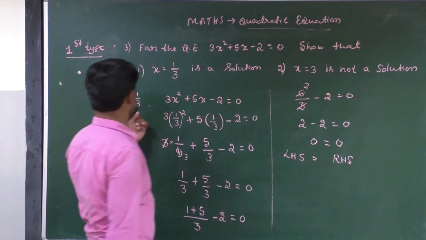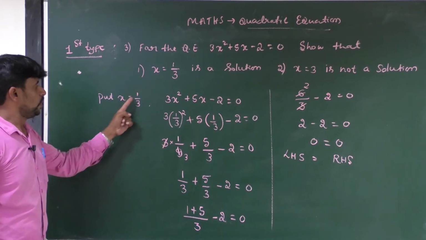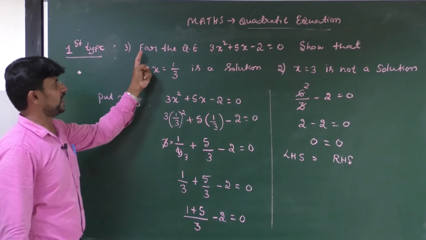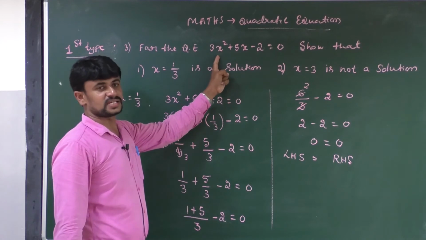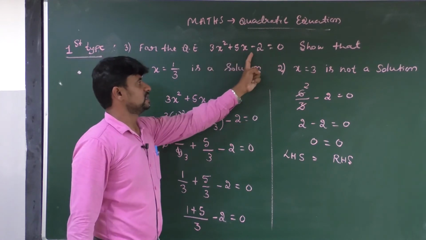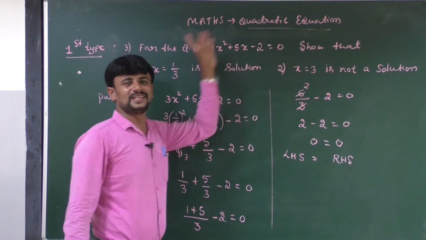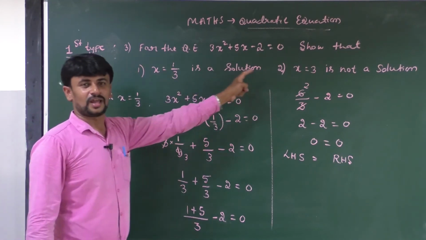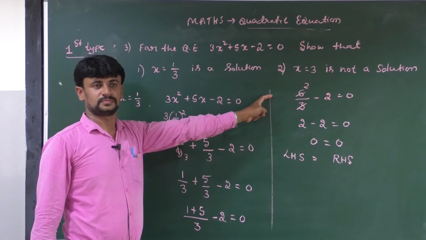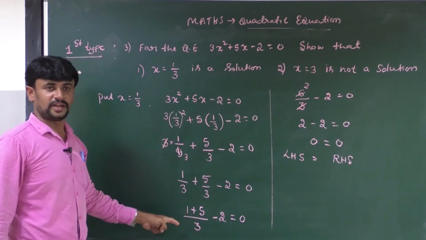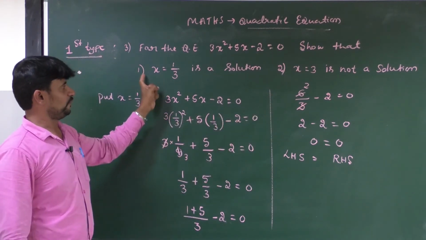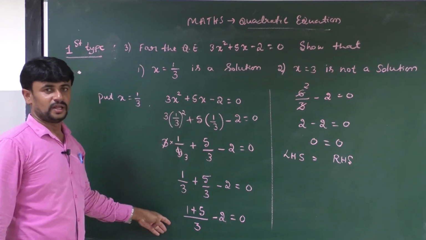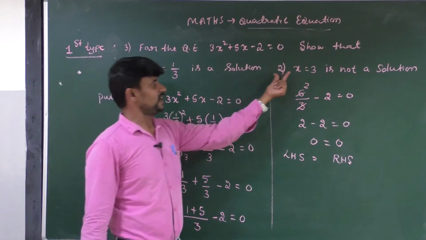Therefore, the given value x equal to 1 by 3 satisfies the quadratic equation 3x square plus 5x minus 2 is equal to 0. Therefore, x equal to 1 by 3 is a solution. Any doubts? We have solved the first question. Now, let us take the second question.